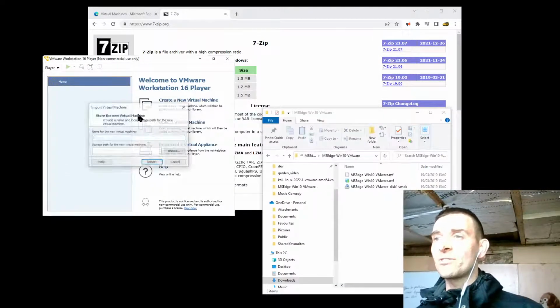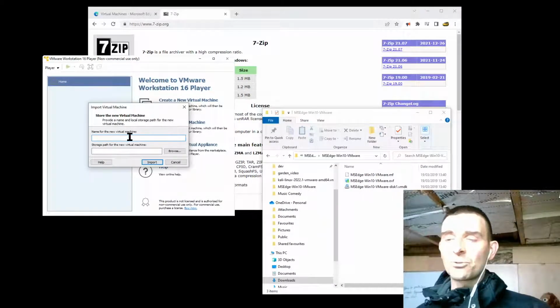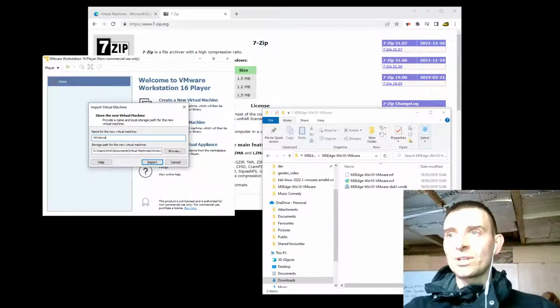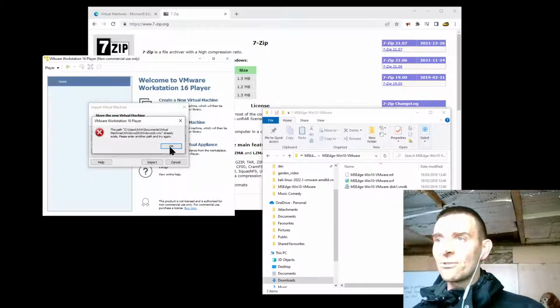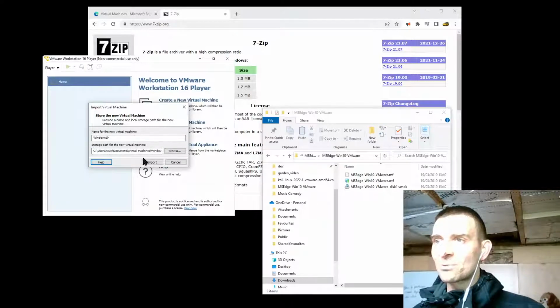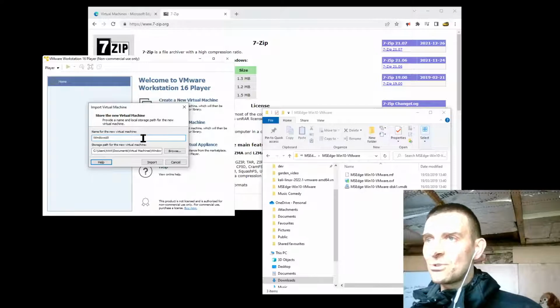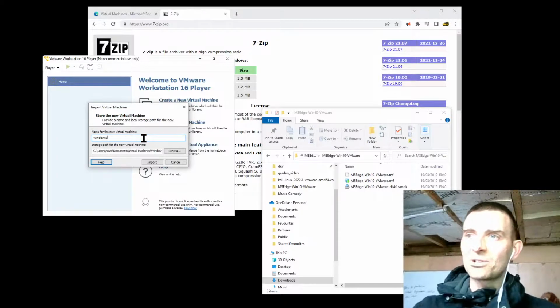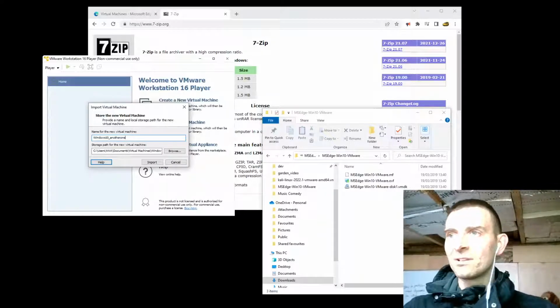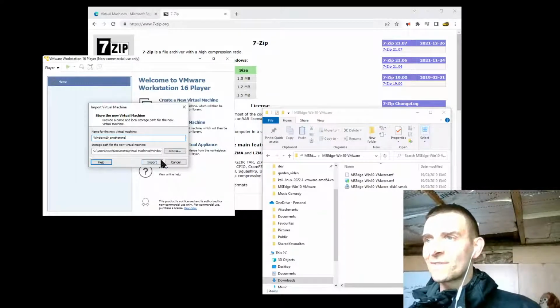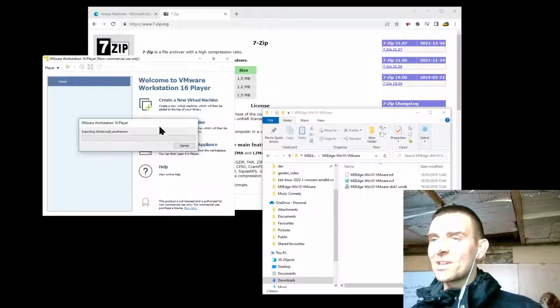I'm going to double click on that. Let's give my virtual machine a name, and let's call it Windows 10. Why not? Because that's kind of exactly what it is. And then I'm going to click on Import. Now, this is a process which takes a little while. That's what's going on here. Name for the new virtual machine. Why don't we call this Windows 10 another one, because it's not letting me do that. So let's give that a crack. There we go. Now it's letting me do it.